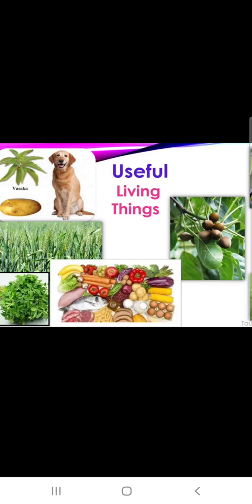So clear? In living things there are useful living things and also harmful living things. All the plants, fruits, and medicinal plants are useful living things. And in the case of animals, there are domestic animals, horses, oxen, camels, and earthworm. These are useful in agriculture.